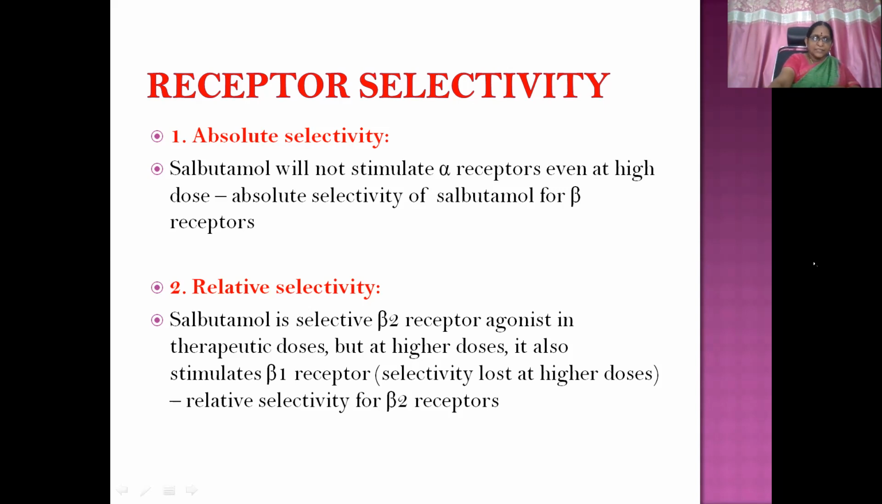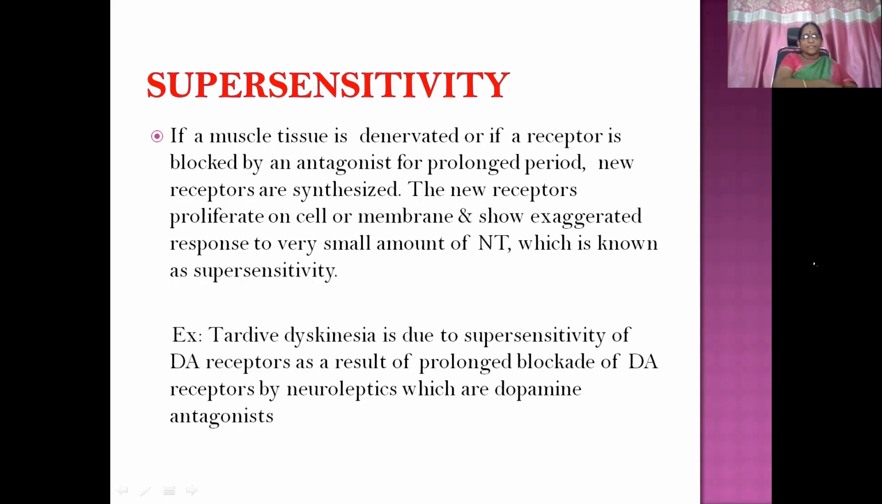So that is known as relative selectivity. Whereas absolute selectivity, however much you increase the dose, the selectivity will not be lost even at high dose. Then supersensitivity.